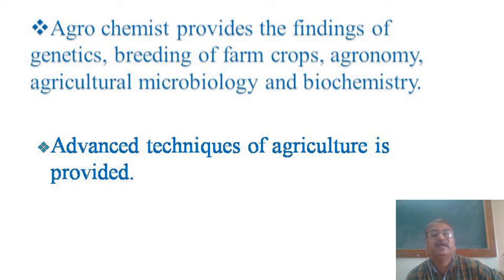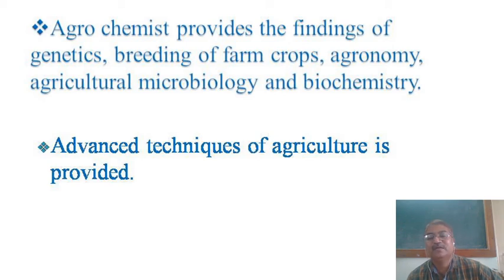And that's why the breeding of various varieties is done of the farm crops so that the production of crop increases, quality of crop increases. We are growing different types of flowers, then different types of varieties. So this knowledge is also provided by the agrochemist or agricultural chemist.